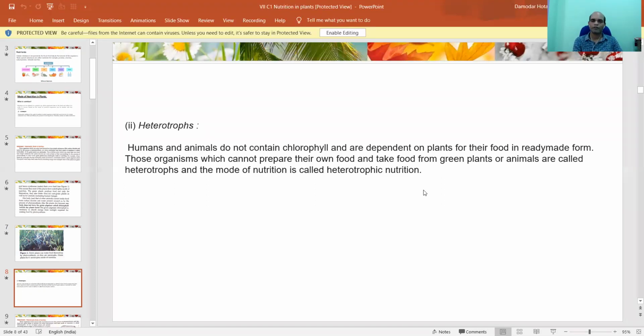The basic difference, I have told you, is the green pigment, the chlorophyll molecule, that is present in plant cells, basically the plant leaf and plant stem. But in our body, and in no other animal's skin, is it present. So we can't make our food. This is the major difference nature has made. So always we have to depend on green plants.